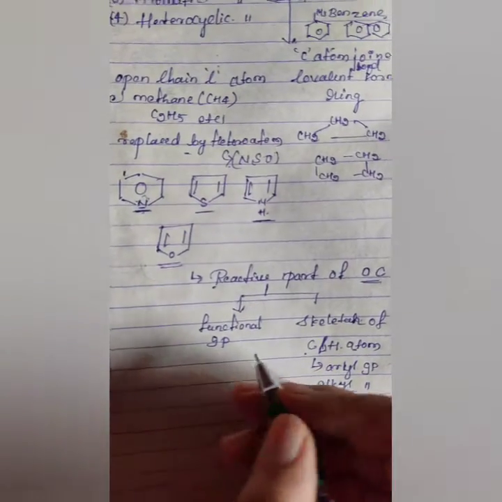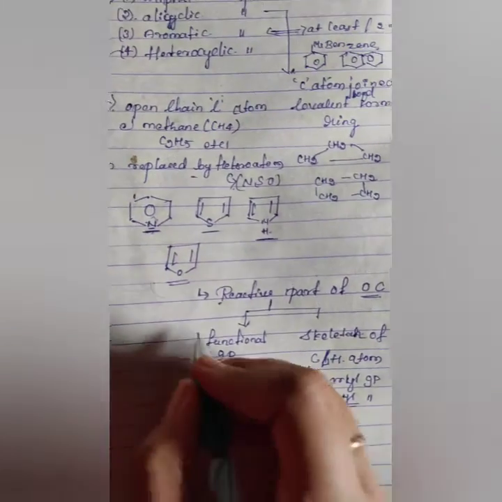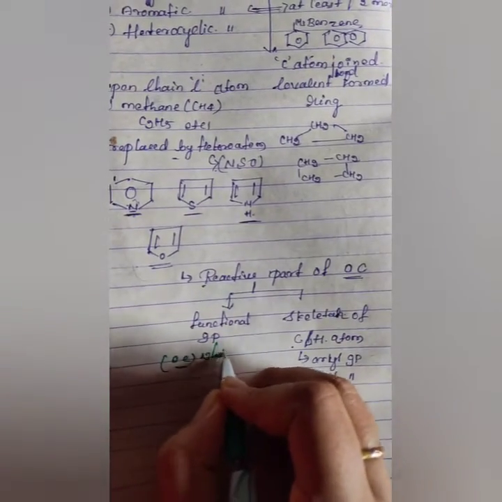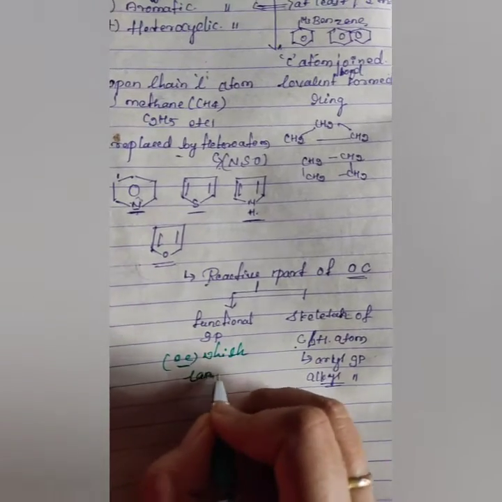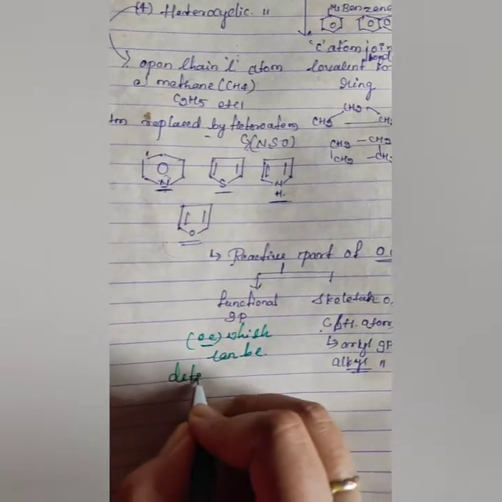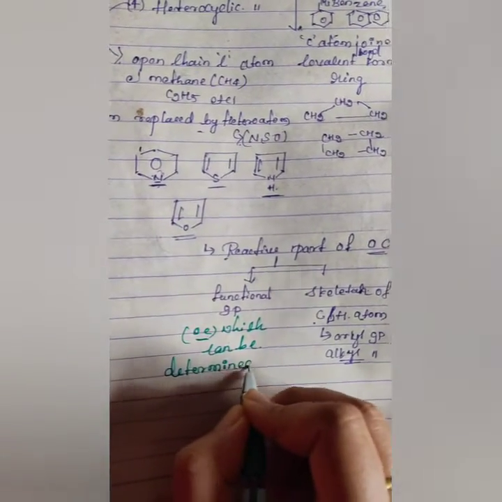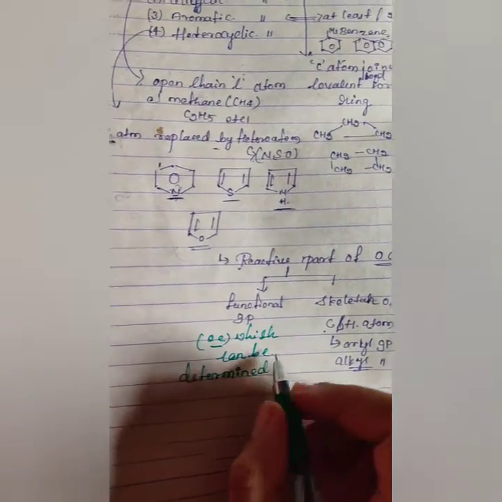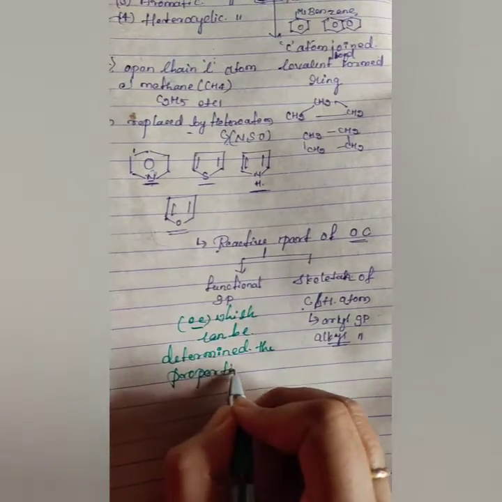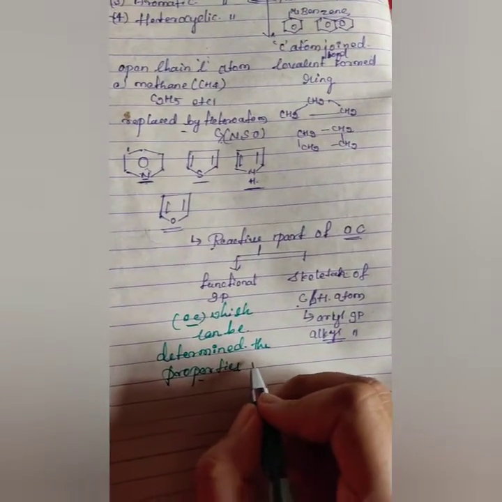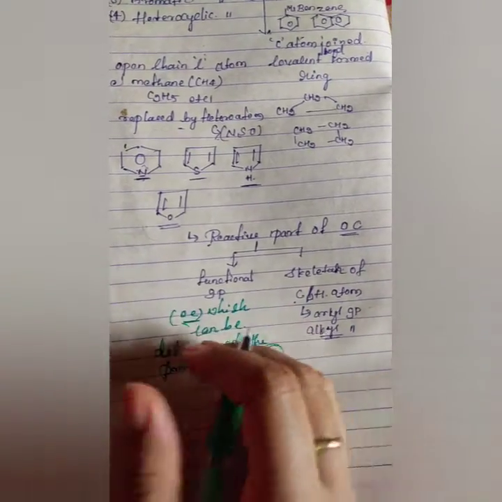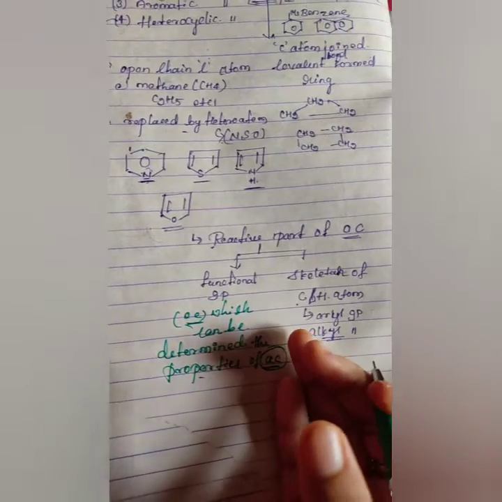The functional group is the part of the organic compound which determines the properties of an organic compound.